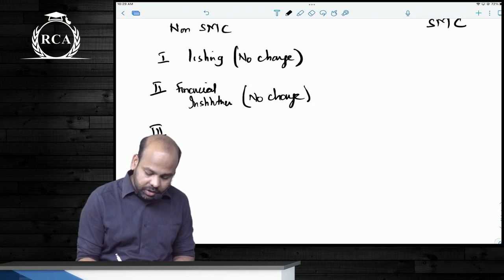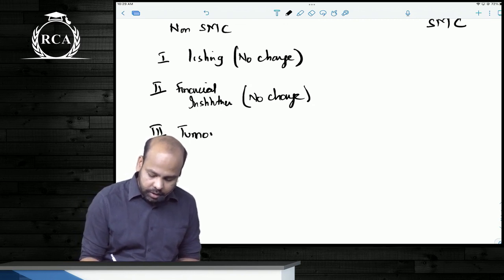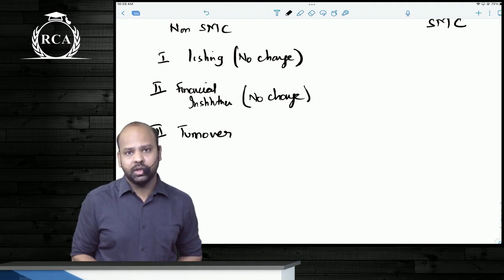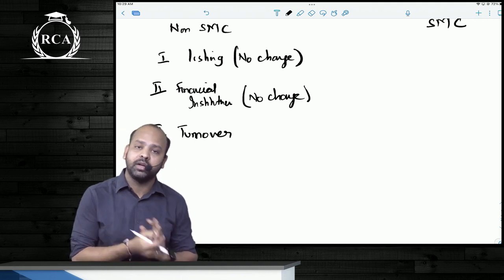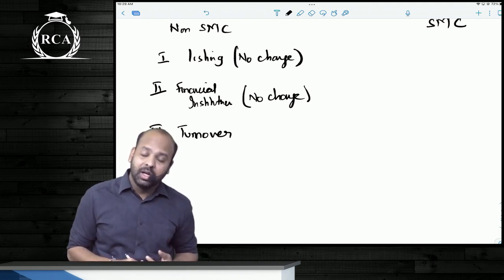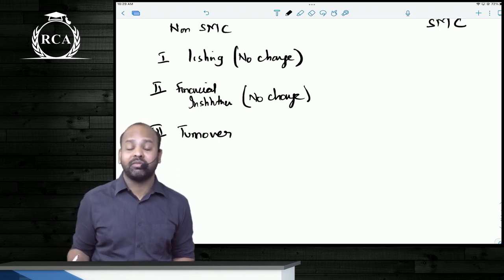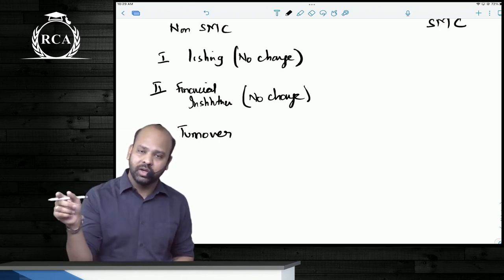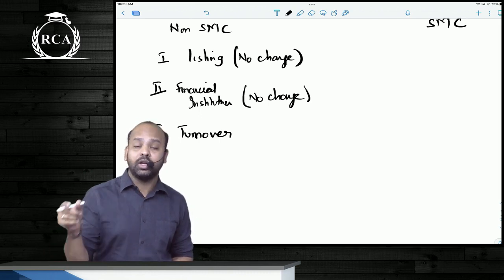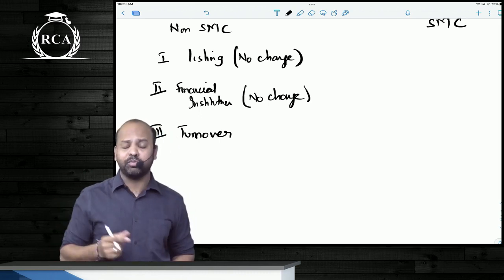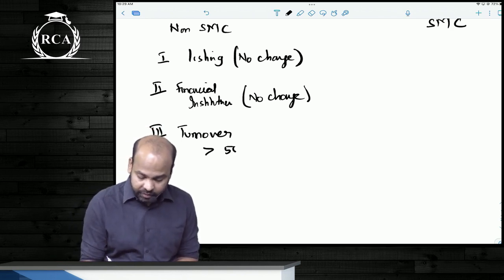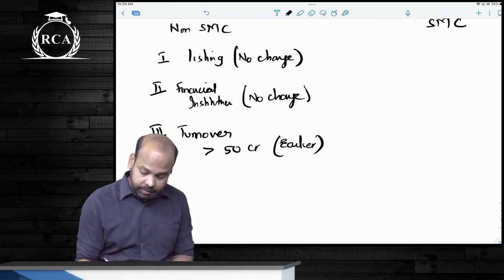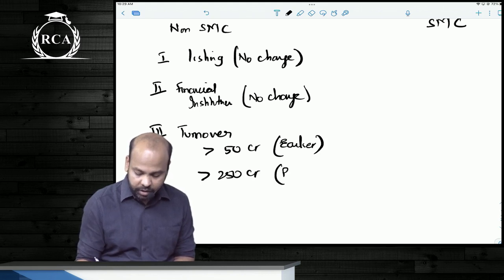The third condition was based on turnover. If the turnover of the entity during the previous financial year exceeds 50 crores, it was termed as a non-SMC. But now instead of 50 crores, the revised definition talks about 250 crores. Again, this change has been brought in only because the definition of MSME, micro, small and medium enterprises, has changed. So earlier, guys, turnover should have exceeded 50 crores. This was the criteria earlier. But instead of 50 crores, now it should be exceeding 250 crores.